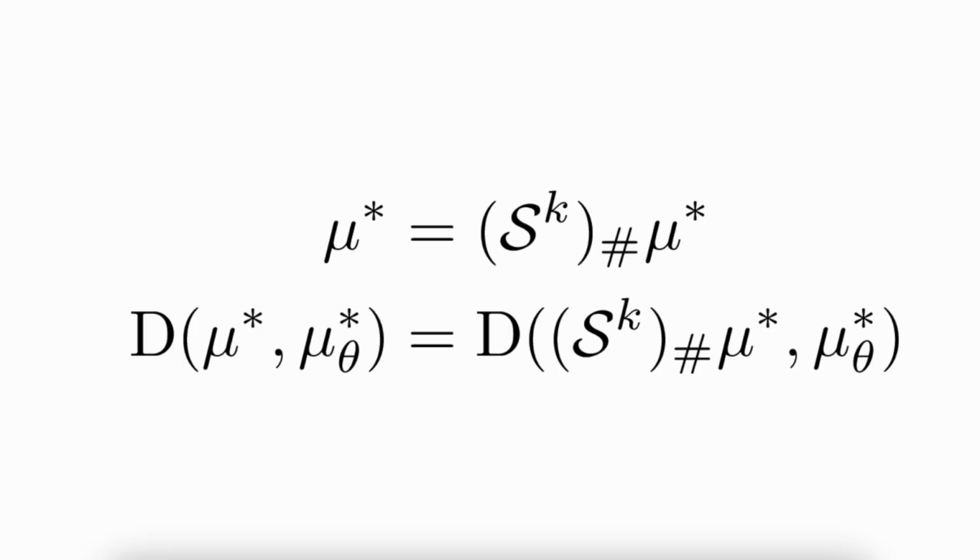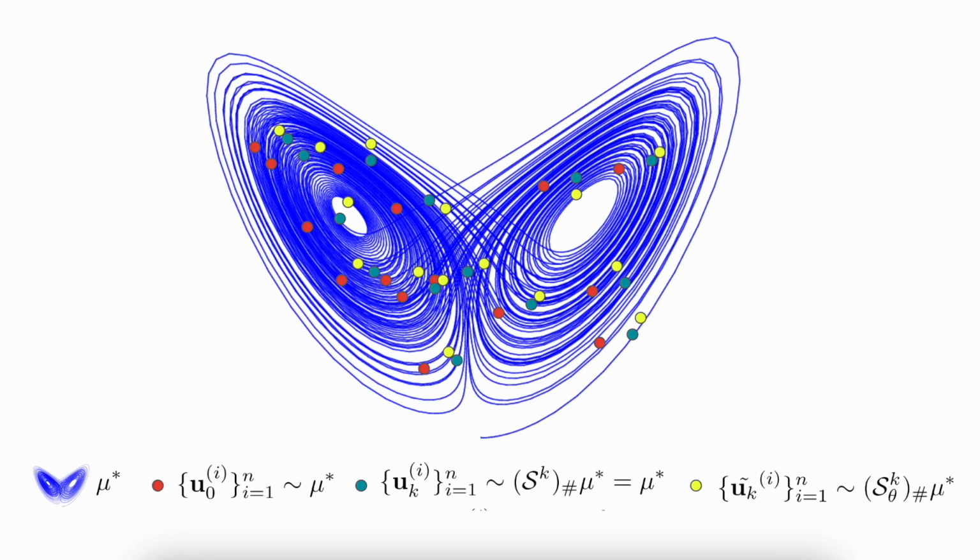To finish the presentation of our method, we also note that the invariance of the measure mu star means that in the infinite sample limit, we can equivalently evaluate the measure distance either with initial conditions or with those from later steps in our trajectories. However, in practice, when estimating d from finite samples, these two quantities will not be equivalent. We illustrate this with the following example.